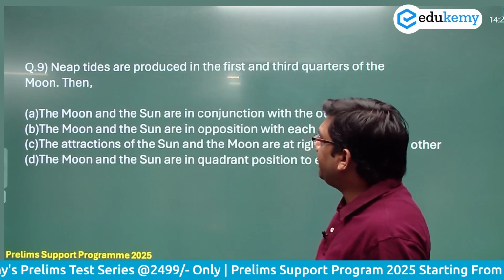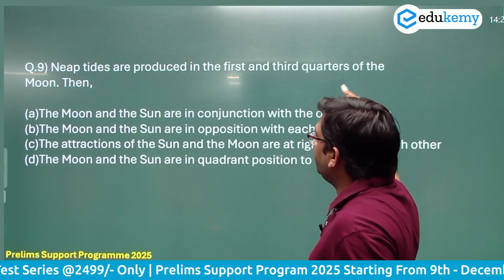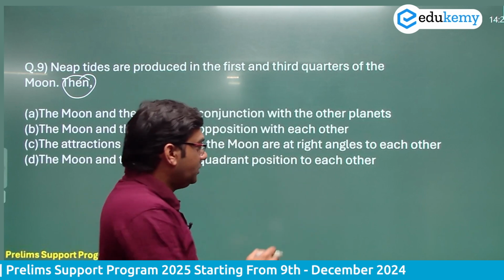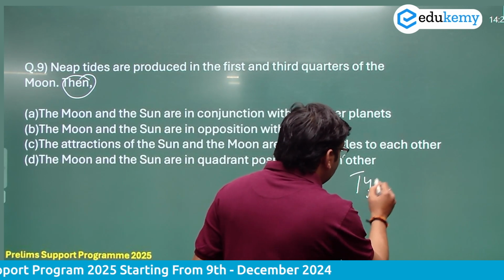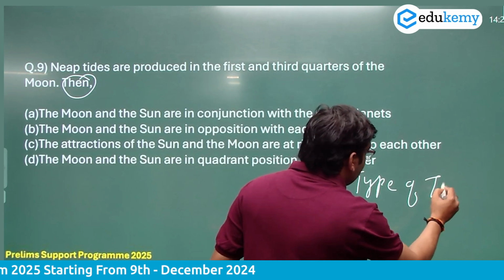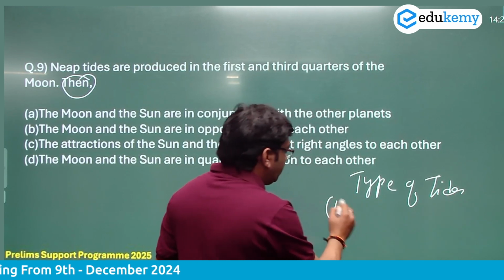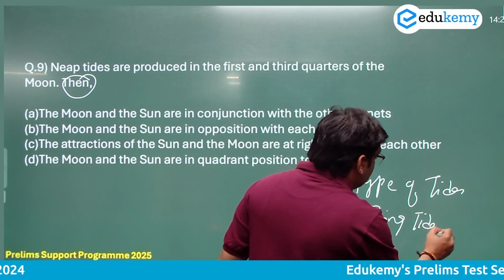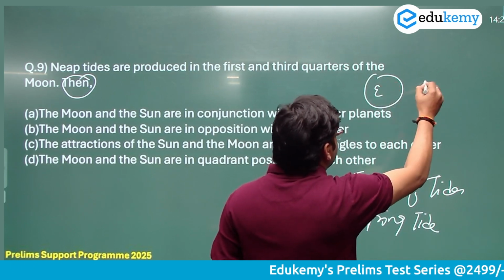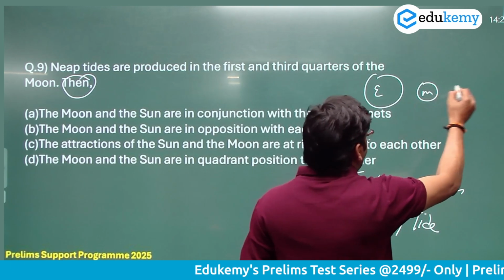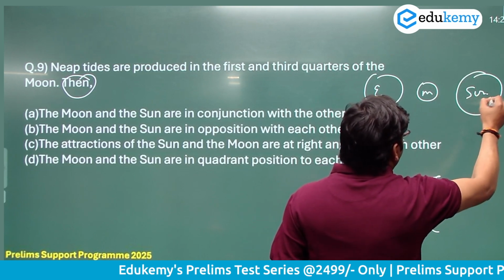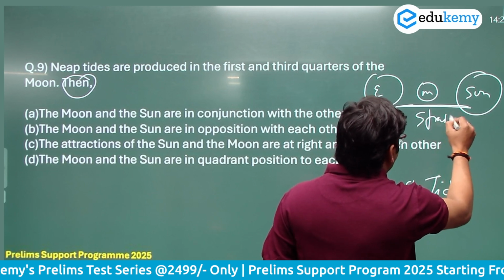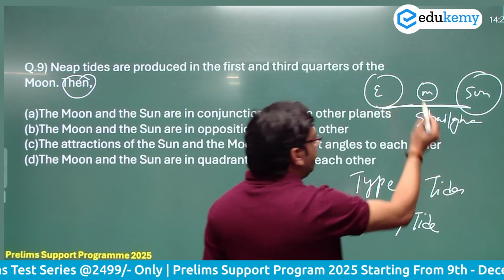Next question, neap tides are produced in the first and third quarter of the moon. So neap tide and spring tide, this is how different types of tides are formed. First we talk about spring tide. Spring tide happens when the Earth, the moon and the sun, all three celestial bodies, are in the same straight line. तब जाके ये spring tide बनेगा.